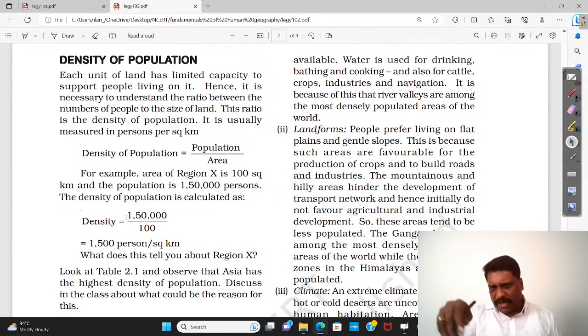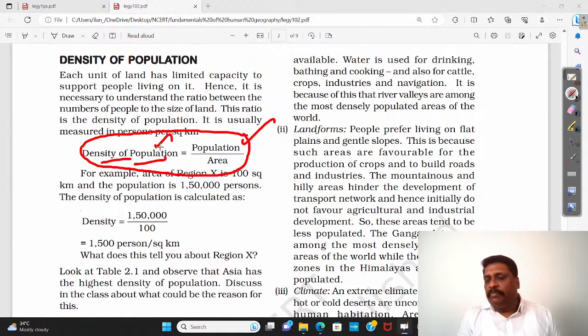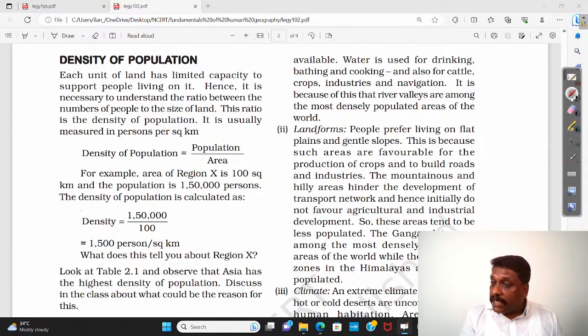Now, my dear friends, what is this density of population? We'll talk about distribution in detail also. The number of people living per square kilometer of an area or unit area, we call density of population. How is it calculated? It's simply the population of a country or a place divided by its area.